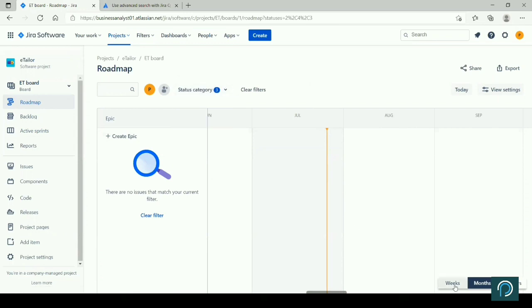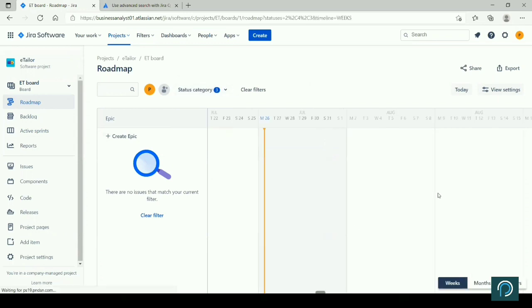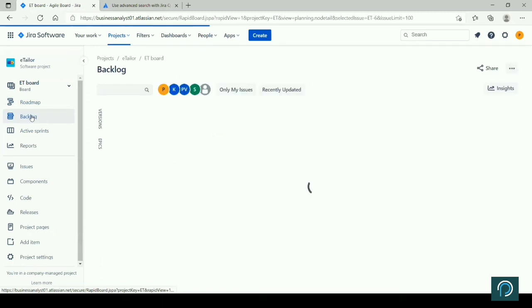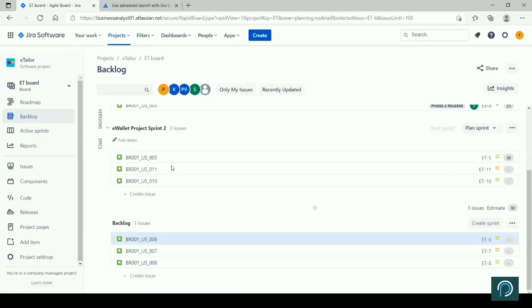Some of all these roadmap items are here, right? Your entire product backlog, if you see here, this is how the backlog appears. If you have not added any sprint, all these will appear on your backlog. So these are different items, right? This is the story, details, and further items. This is on your backlog.